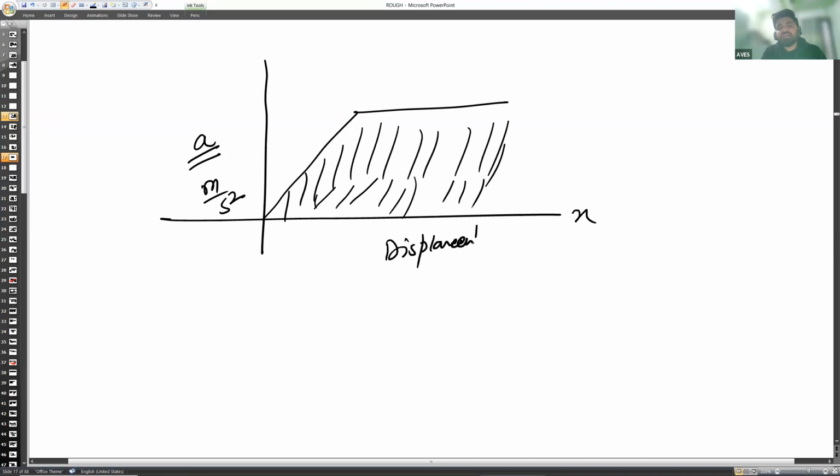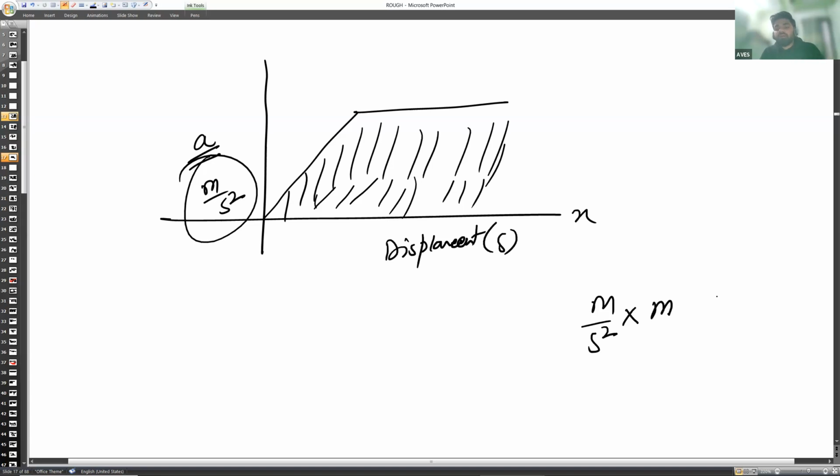So if I ask you what the area under the acceleration-displacement graph will give you, just multiply these units. The unit of the y-axis is meter per second square, and the unit of displacement is meter.